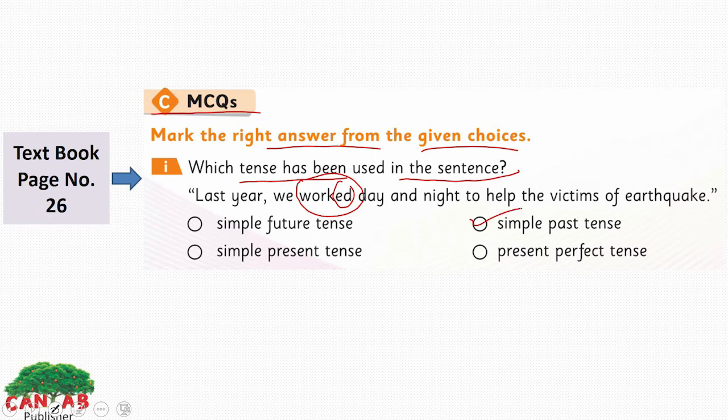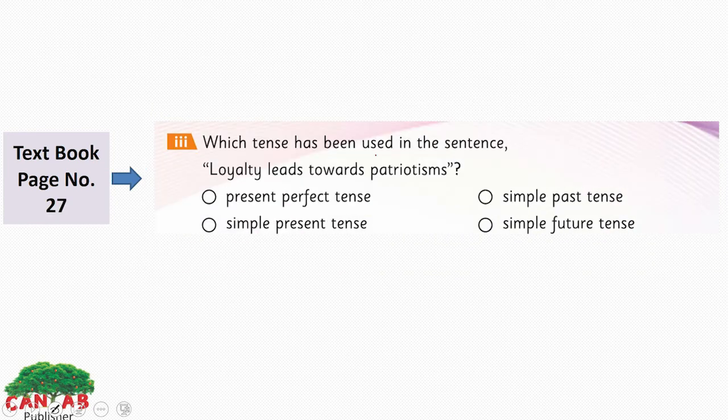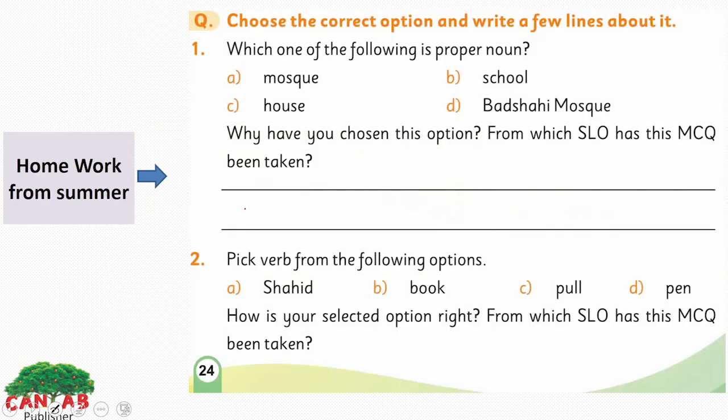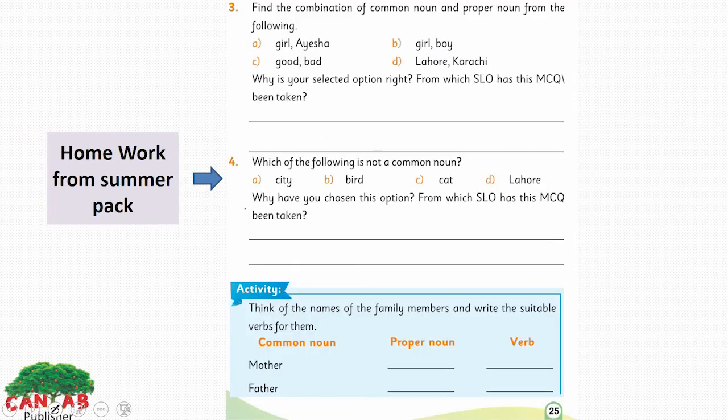Very good. Which tense has been used in the sentence? Loyalty leads towards patriotism. Leads is the first form of the verb. So the right answer is simple present tense. Yes. This is your homework from Summer Pack, page number 24. This is also your homework from Summer Pack.